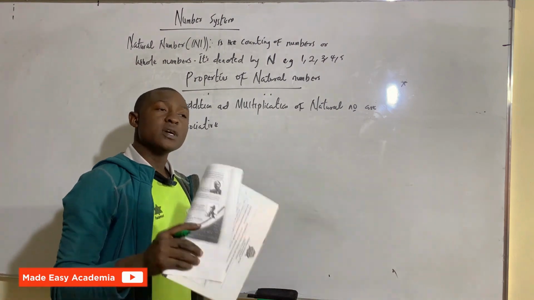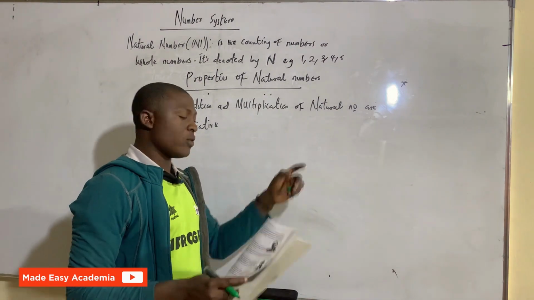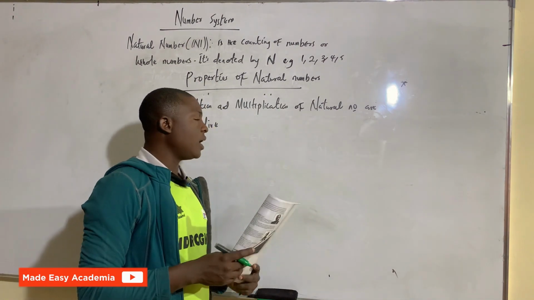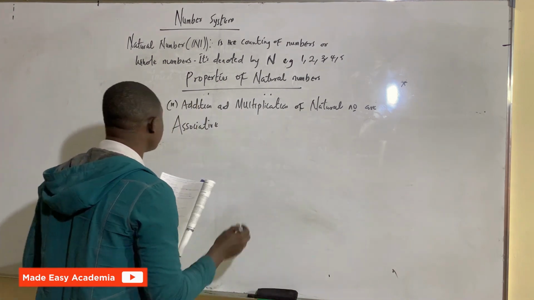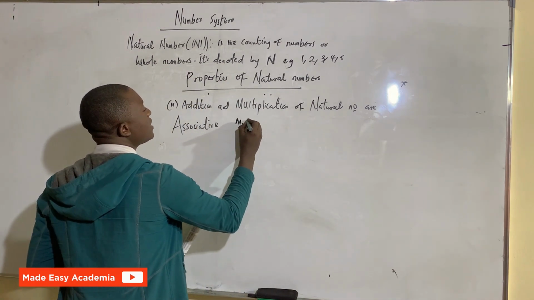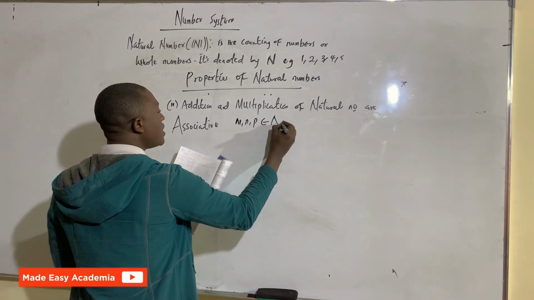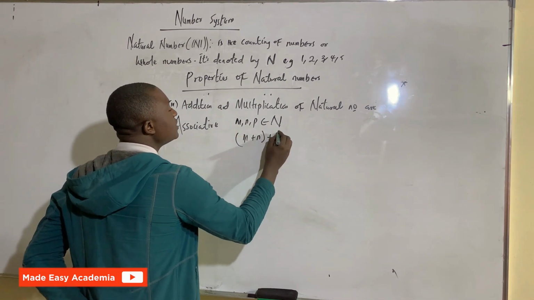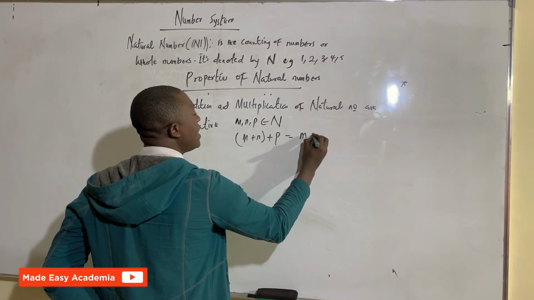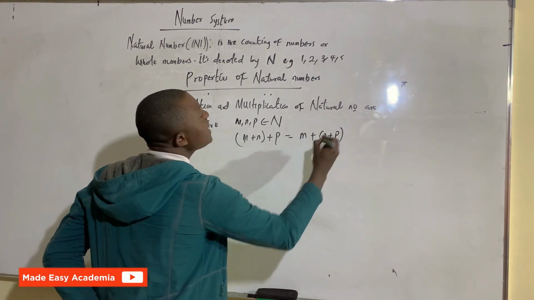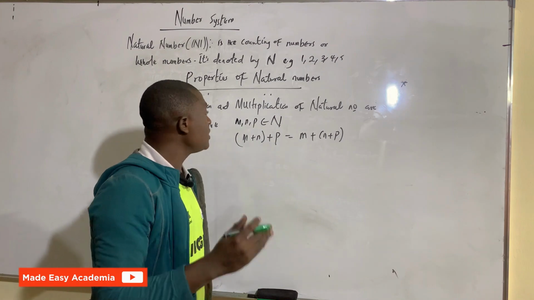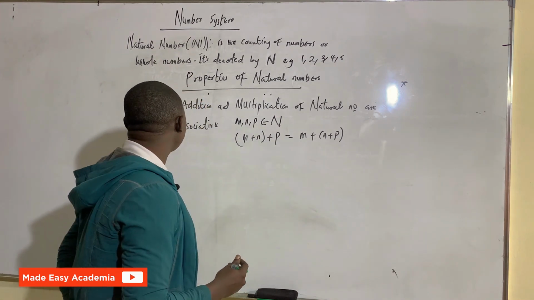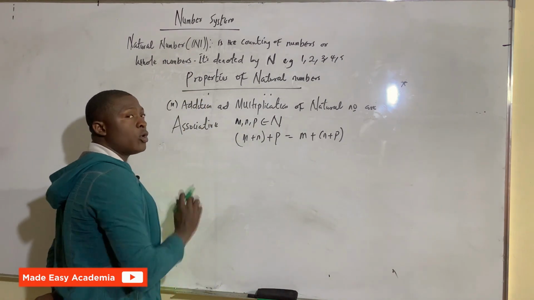So we have 3 natural numbers, of course, and they will satisfy the condition of a natural number. Let's say we have m, n, and p to be natural numbers. So if I have m plus n plus p, this is the same as if you first add n and p together. For any natural number that we have, it's closed under addition and multiplication for associativity.